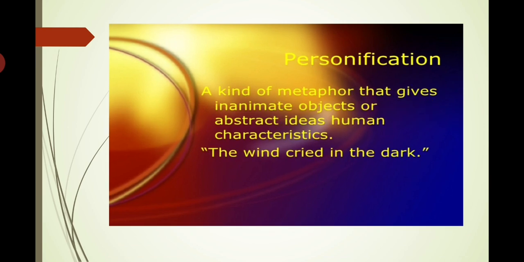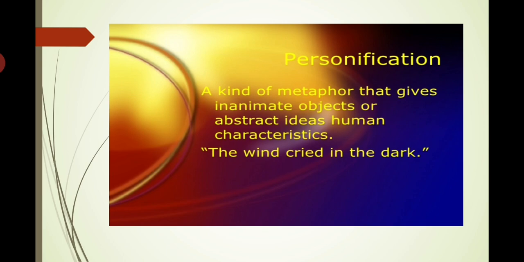Next is personification, a kind of metaphor that gives inanimate objects or abstract ideas human characterization. The wind cried in the dark. Now, personification is where we call some non-living thing a human being.